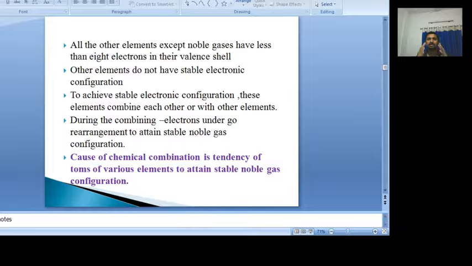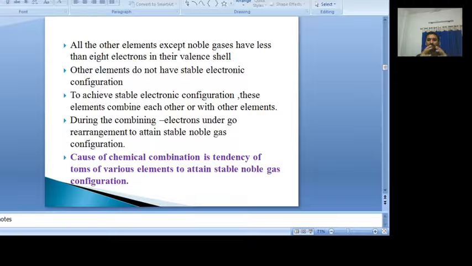That means these elements do not have a stable electronic configuration like noble gases. So like noble gases, these atoms also try to become stable. To become stable, they definitely have to accommodate 8 electrons in their valency shell.